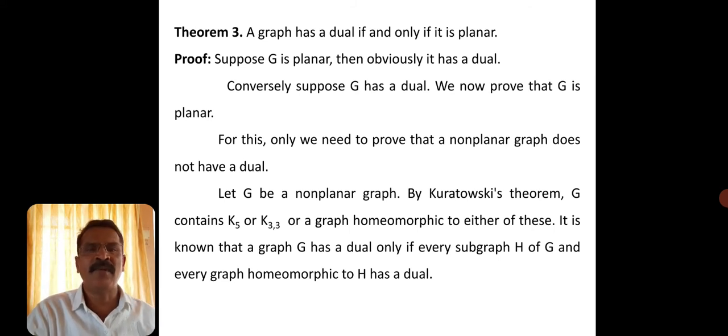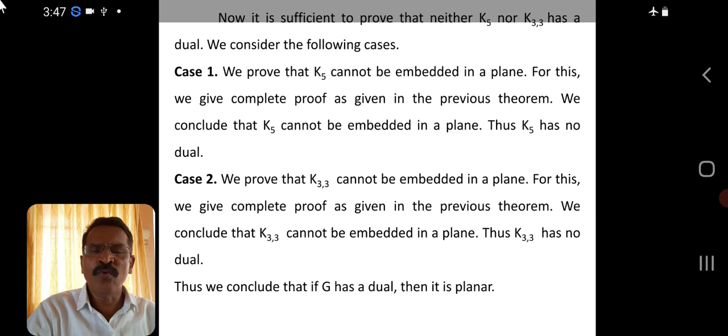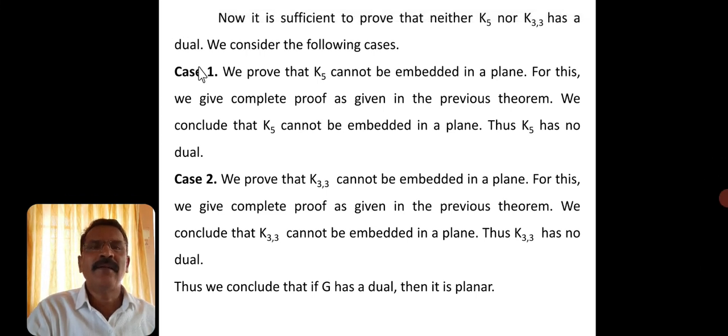It's very obvious, because if the graph is planar, it should be planar for the subdivisions and subgraphs also. Now, it is sufficient to prove that neither K5 nor K3,3 has a dual.